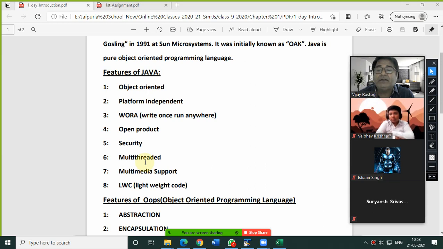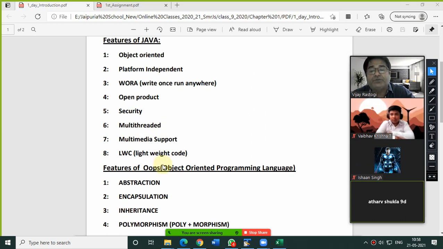Platform independent, VORA, open product, security, multi-threaded, multimedia support, and lightweight code. These things we have already discussed in the starting, so you should know them. And now the features of Java. These are the features of Java, whereas the features of OOPS are different.